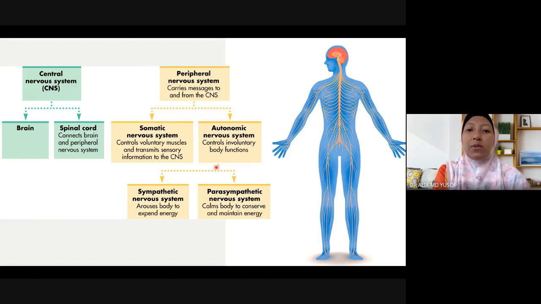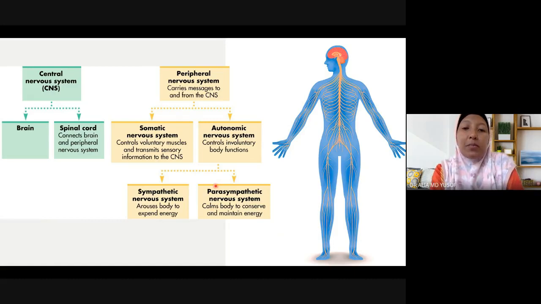In autonomic nervous system, later we will learn that it has two divisions. One is sympathetic nervous system and the other one is parasympathetic nervous system. In general, sympathetic nervous system requires a lot of energy and it arouses the body in a sense that it gives us a lot of energy for moving and for production to increase our metabolism.